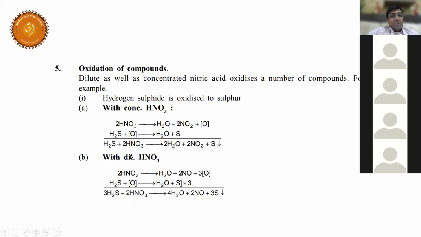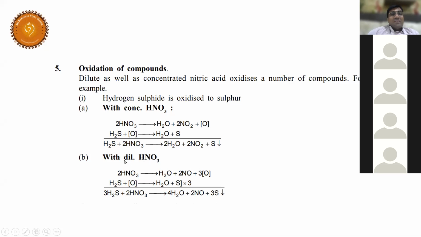Now, students, very interesting point. See, here what is used? Concentrated HNO3 is used. Now I am changing the nature of the acid. What is the nature of the acid here? Dilute. When I use the dilute, what is the product? NO. So here what is the product? NO2. I hope you understood.